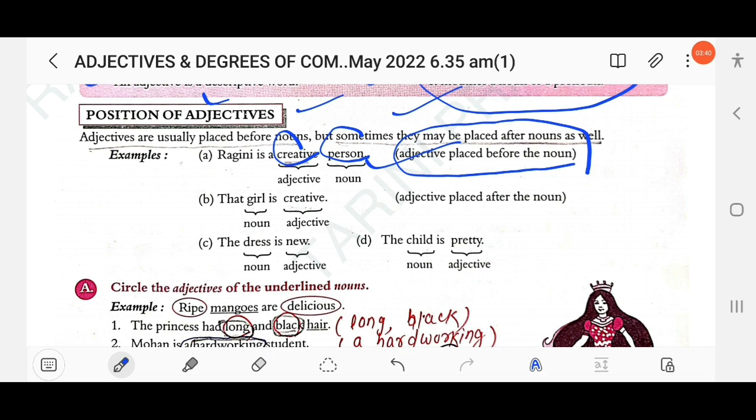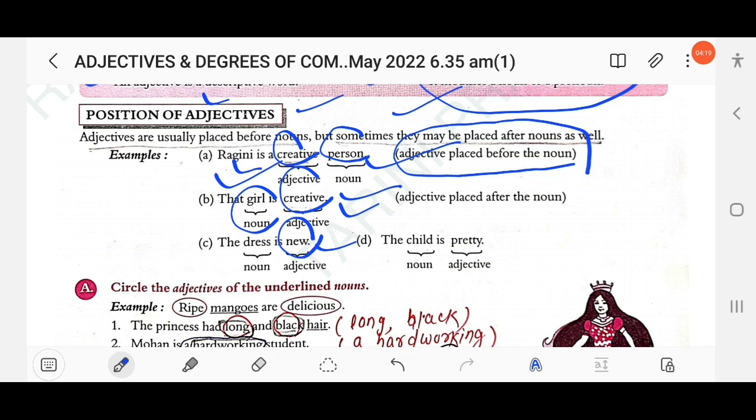Then next, the girl is creative. Here the adjective is placed after the noun. Girl is the noun and creative is the adjective. If the adjective is used after the verb, it is called a predicative adjective. What is a predicative adjective? The adjective which is placed after the verb, or we can say after the noun. Girl is the noun and creative is the adjective. Next, the dress is new. Similarly, new is an adjective. It will be called a predicative adjective.